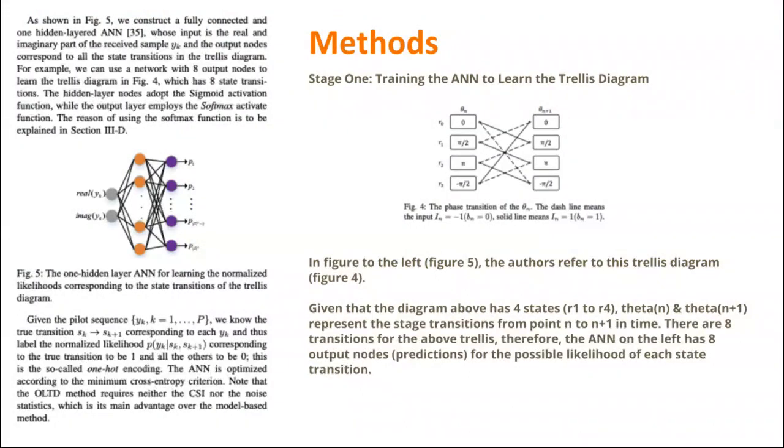So as you can see, there are four states, and as there are four states in every transition from one state to another, there's 8 state transitions, since one state can only have two different paths, at least in this diagram, between each point in time.